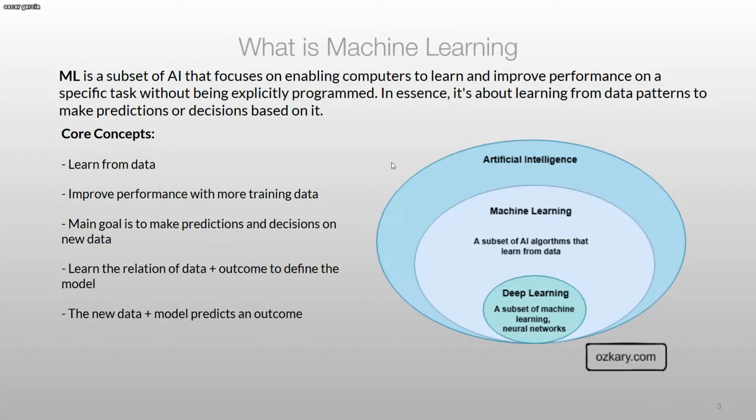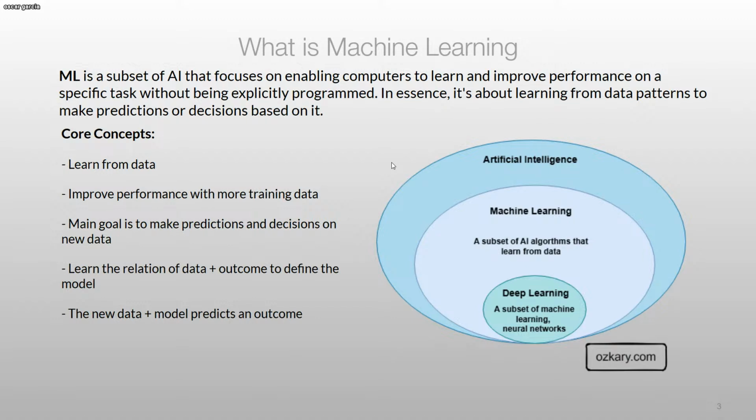So let's get going. What is machine learning? Machine learning is a subset of AI that has a focus on enabling computers to learn and improve based on a specific task. The way it works is not something that we actually program, but something that we let learn based on data. The idea is to have machine learning trained on lots of data, so it understands data patterns and is able to make predictions on those patterns.